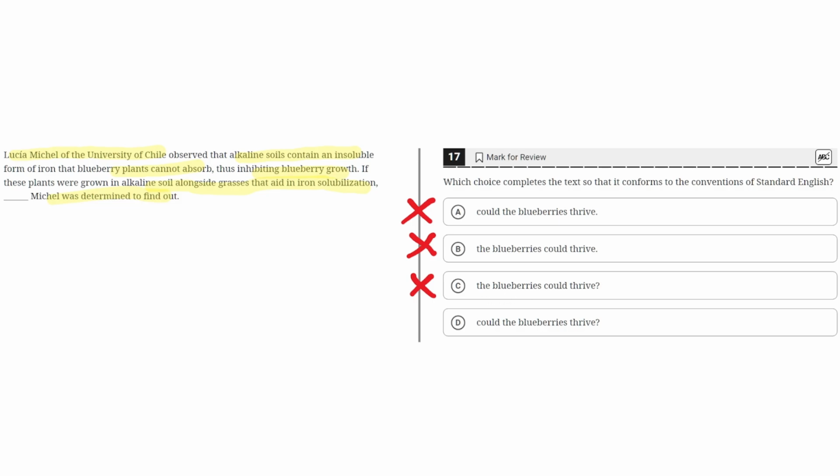D. Could the blueberries thrive? Question mark. This is the correct answer because this uses proper wording to highlight the question, and the question mark at the end highlights that this whole sentence is a question, which fits in with the context of the text. Therefore, the correct answer is D.